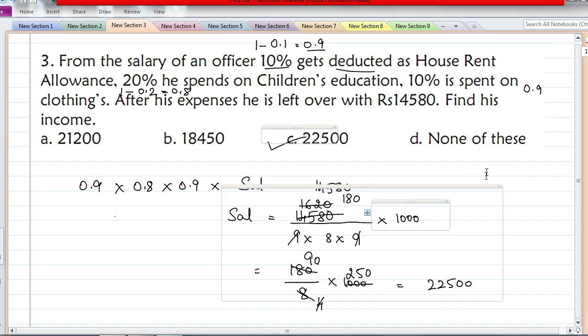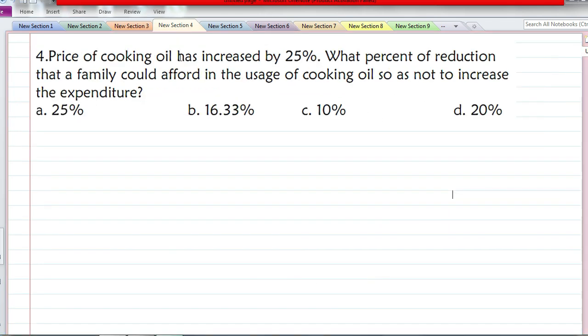Now let's go to the next question. Price of cooking oil has increased by 25%. What percent of reduction? I have already shared this in my WhatsApp group. If you are part of my WhatsApp group or my Telegram channel, then you will already know the formula for this. To solve this type of question, there is a standard formula for the percentage reduction of consumption or increase in consumption, it doesn't matter.